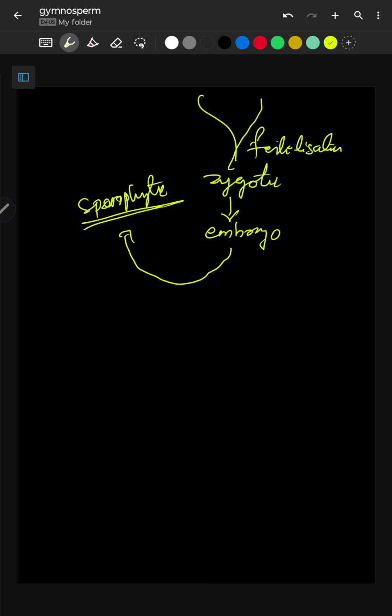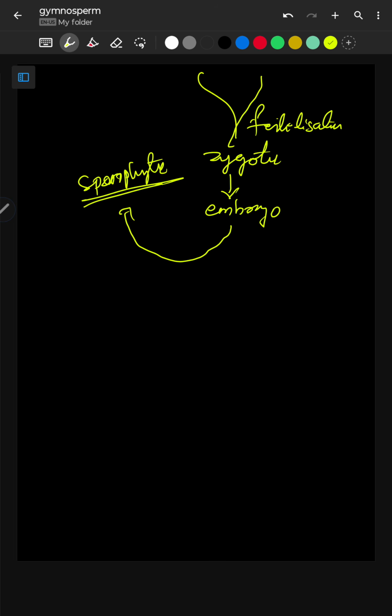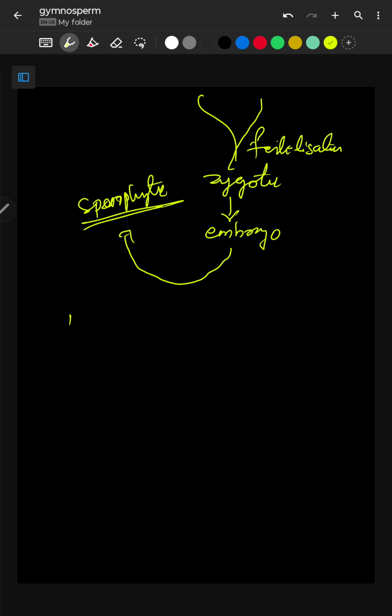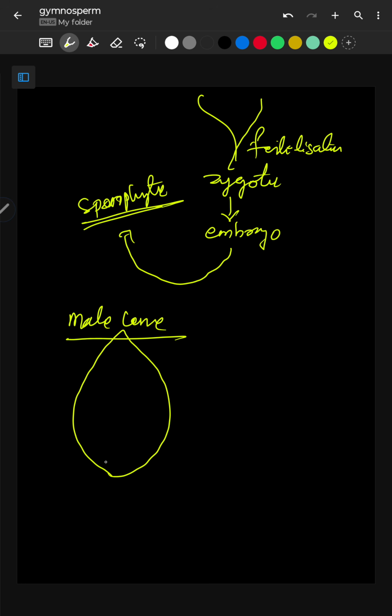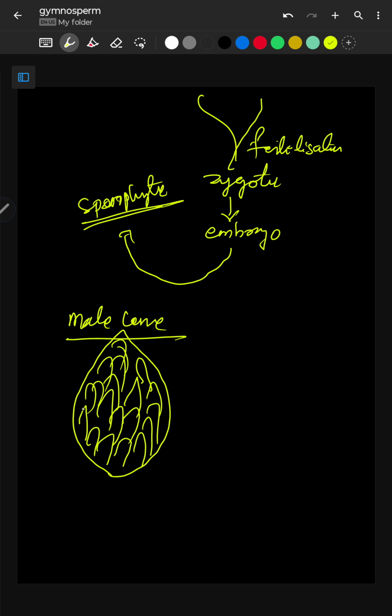Now let me tell you the detailed structures. The male cone, as I have shown you, is like this. It has many leaves. Each leaf is known as microsporophyll, and the microsporophyll contains the microsporangium. Microsporophyll contains the microsporangia.